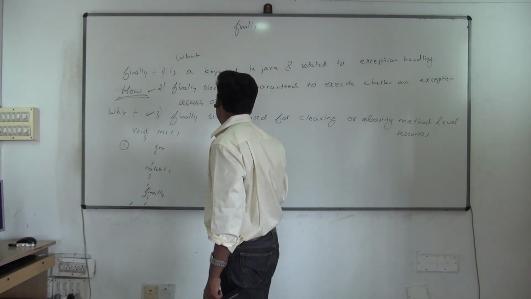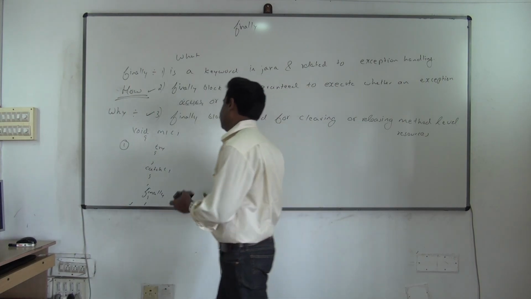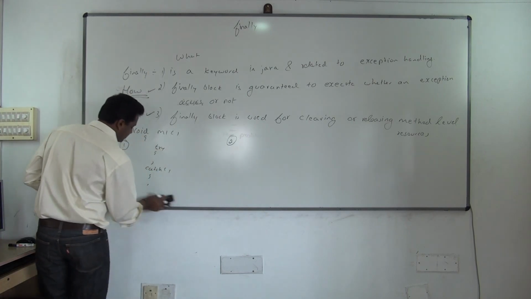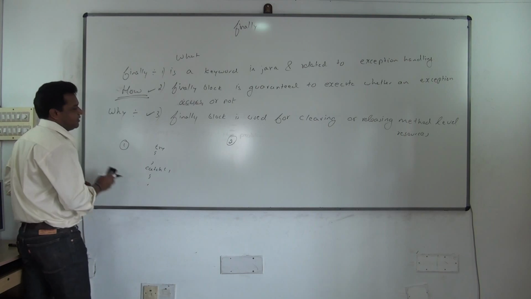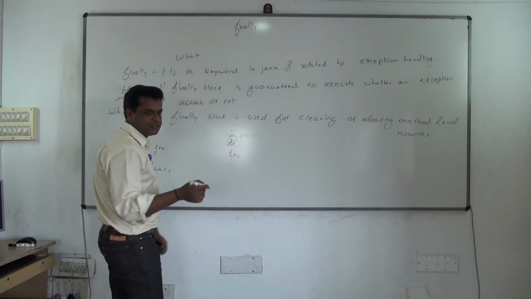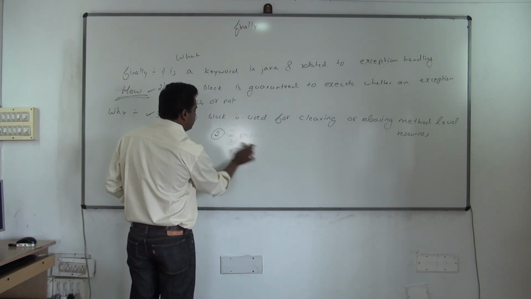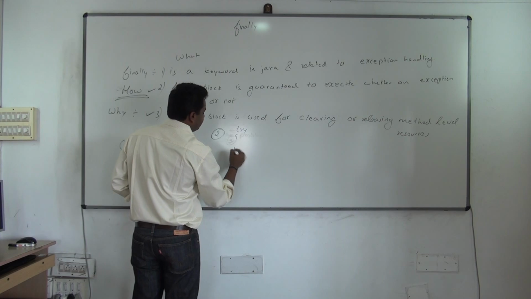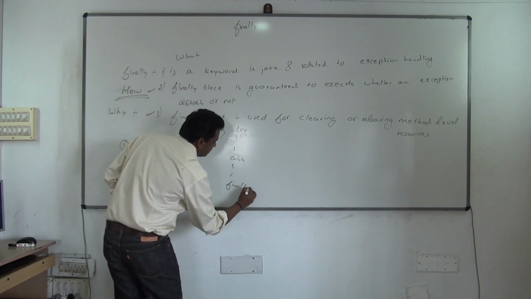Then the second would be, see, these 3 things, how you use. Try catch is one combination. The second combination would be written inside a method, understand that. The second option would be try, catch, and finally.